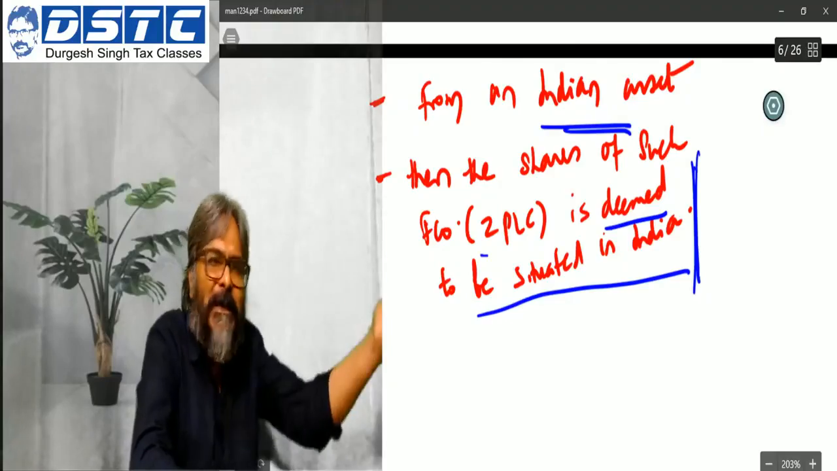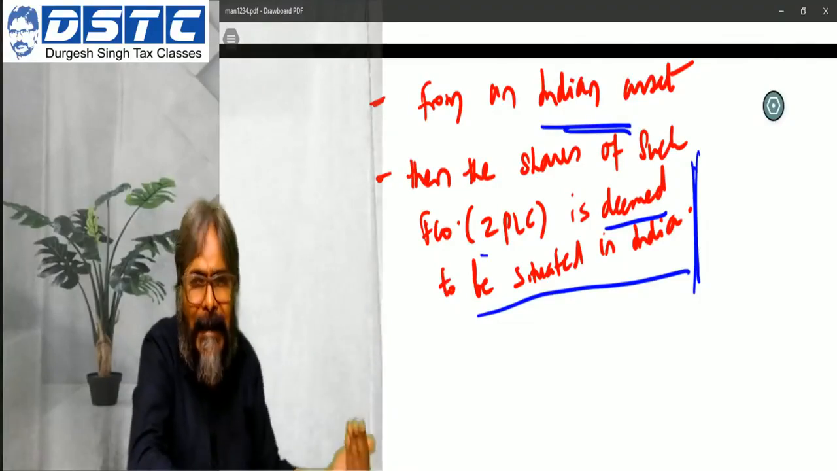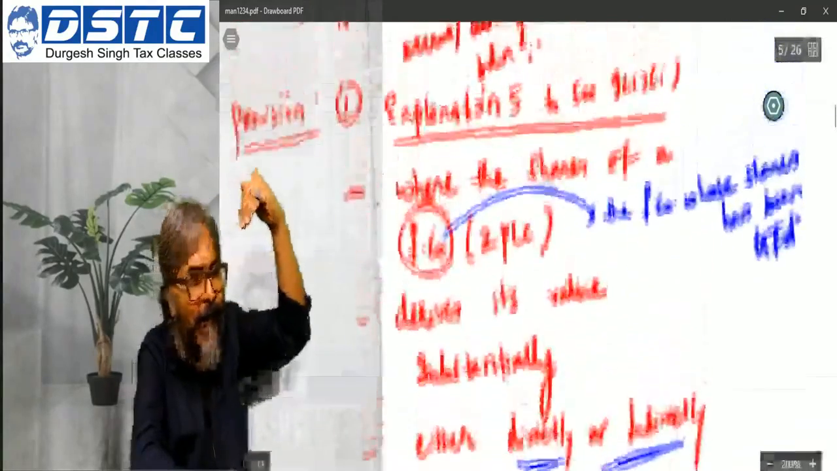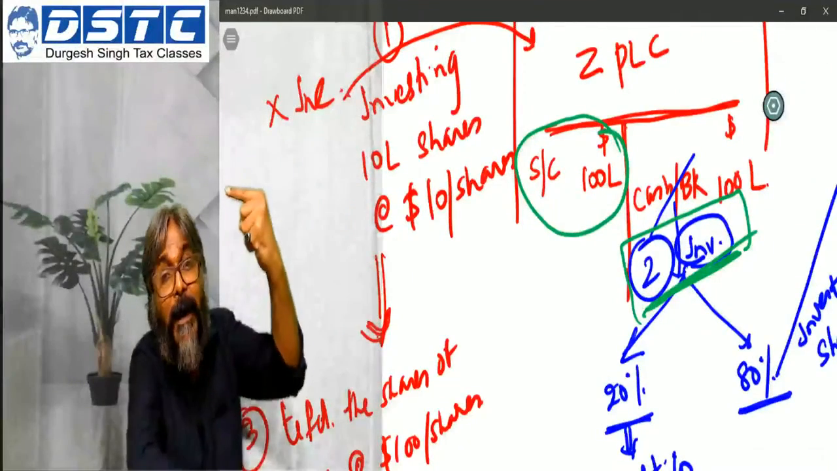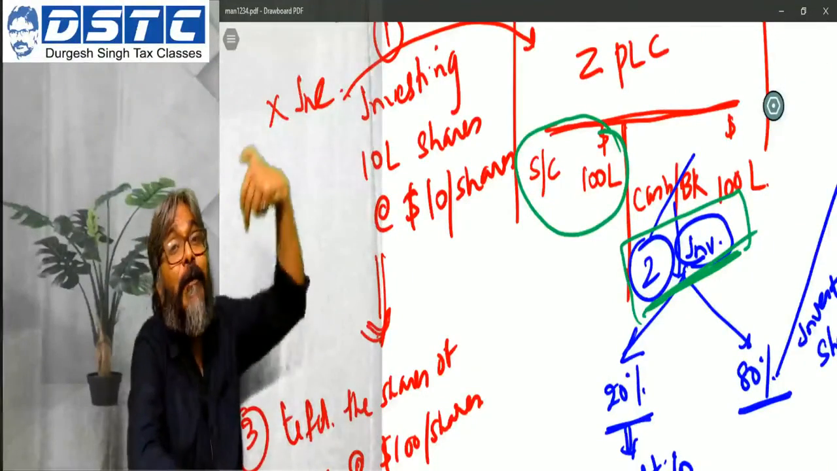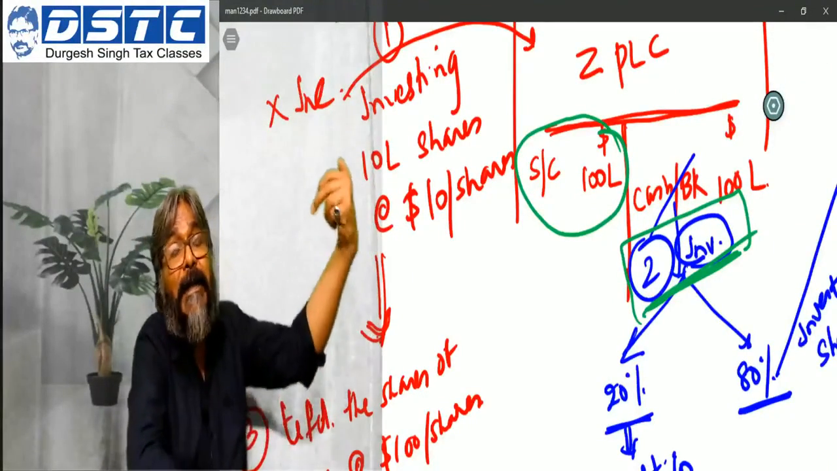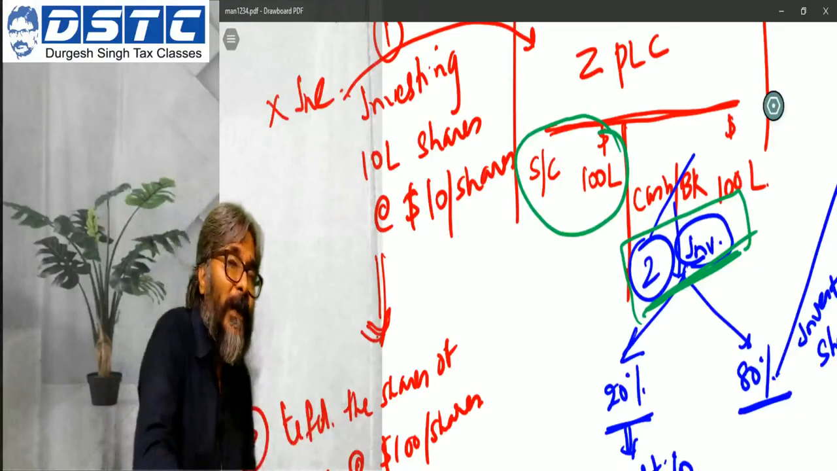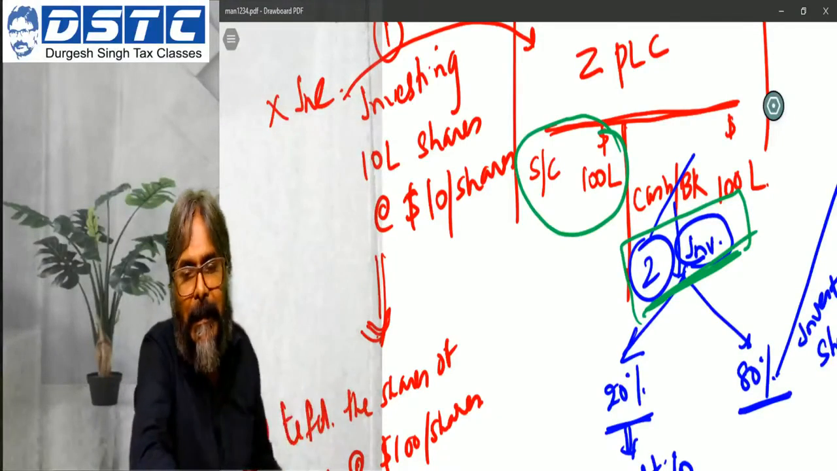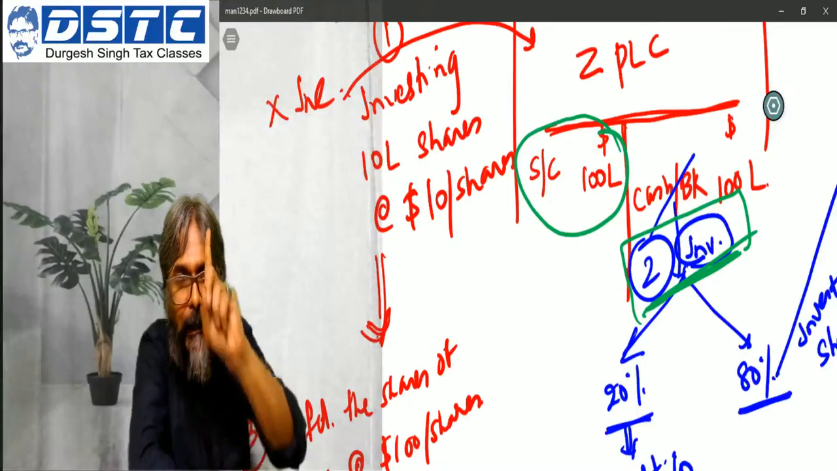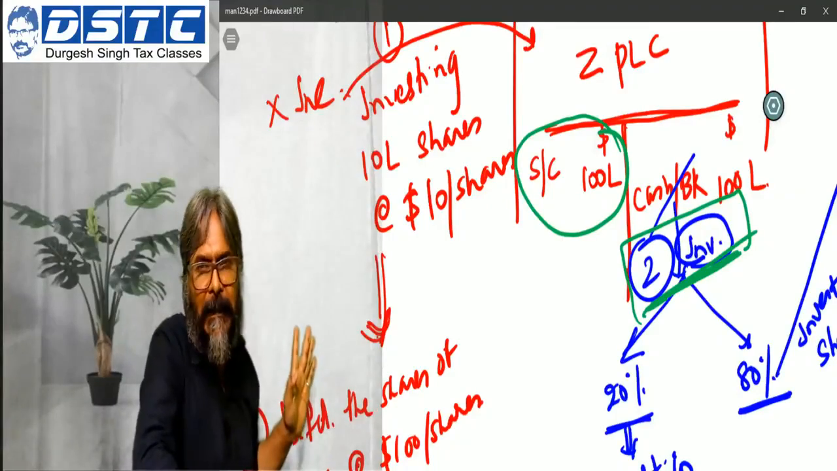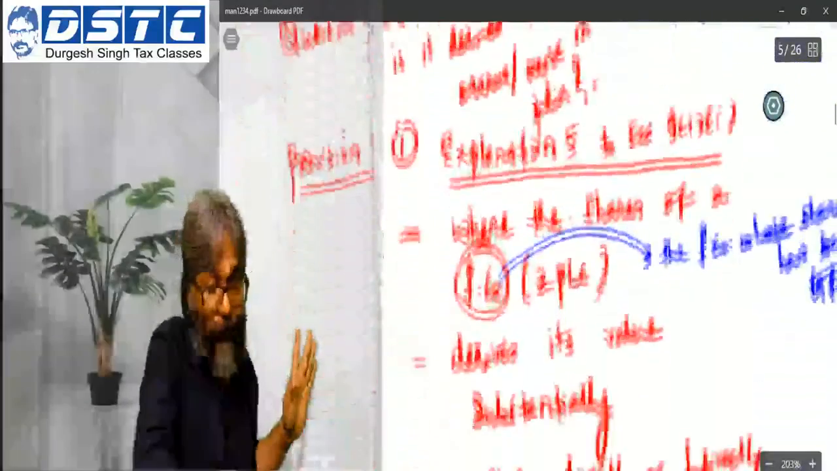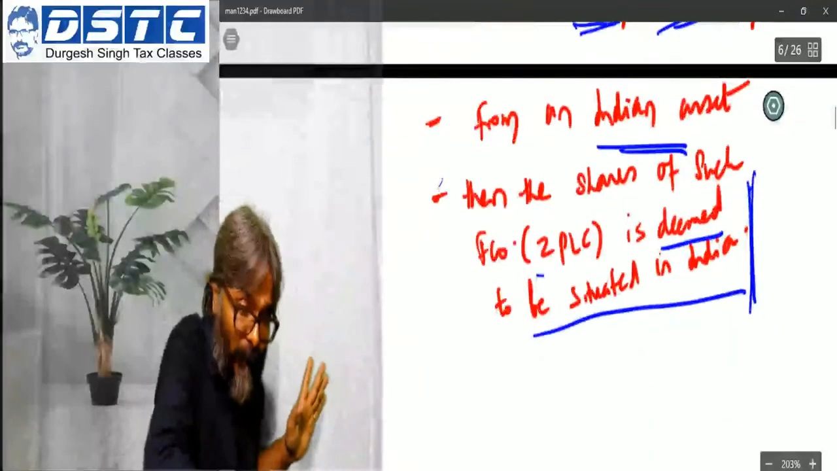And if it is deemed to be situated in India, then automatically XINC, the foreign company, has transferred an asset which is deemed to be situated in India, and therefore the capital gain arising on such transfer is deemed to accrue or arise in India. This is the stretch that you are going to take in your entire answer, students. Therefore, as I told you, be very careful as to what you write.